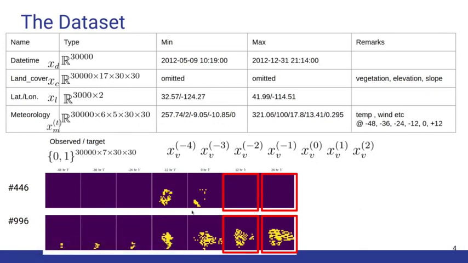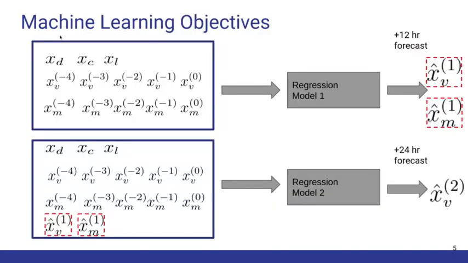Our objective is to forecast the most likely VIIRS observation at plus 12 hours and plus 24 hours. As you can see in the VIIRS observations, most of the pixels are 0, which means most of the areas are not burning. So this will lead to a class imbalance problem that we will address using class weights multiplied to the loss function to compensate. The problem can be set up as pixel-to-pixel classification. What we need to predict is two binarized images representing the VIIRS observation from the other input features, including the daytime, land cover, and the meteorology observation, and of course the previous VIIRS observations.